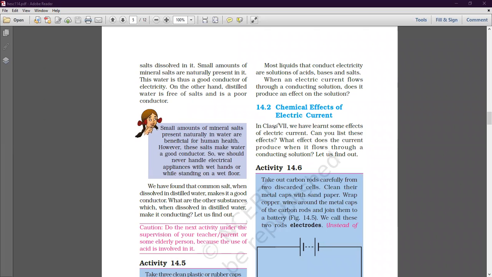Because water is a good conductor of electricity. It contains some salts naturally, उसमें naturally कुछ salts present होते हैं which make the water a good conductor of electricity. ठीक है. Now, we have found that common salt, when dissolved in distilled water, makes it a good conductor.